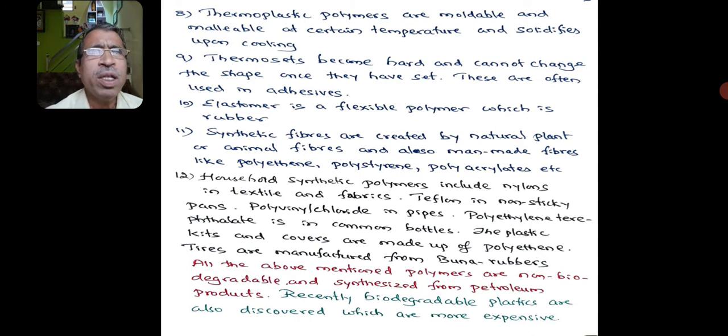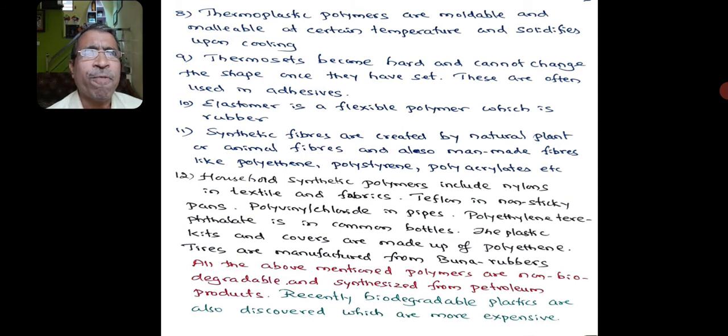Coming to the 4 types we have studied: thermoplastics, thermosets, elastomers, and synthetic fibers. Thermoplastic polymers are moldable and malleable at a certain temperature and solidify upon cooling. Thermosets become hard and cannot change shape once they have set. These are often used in adhesives. Adhesives are those which adhere to a substance. They are gum-like substances.